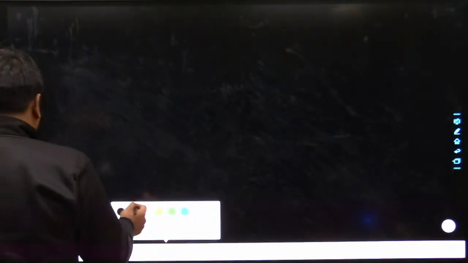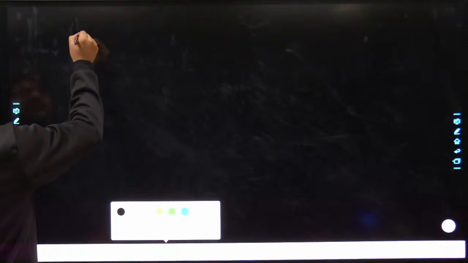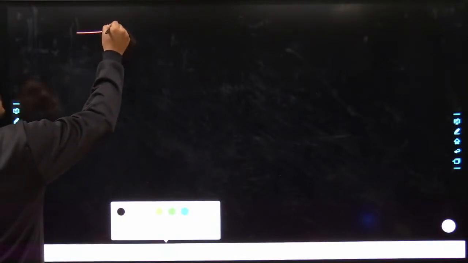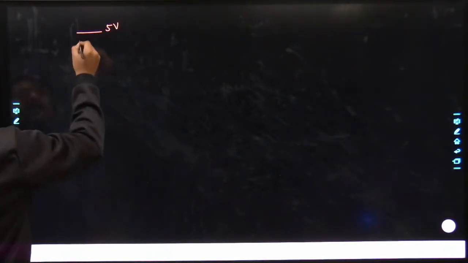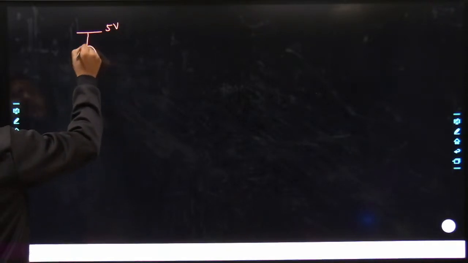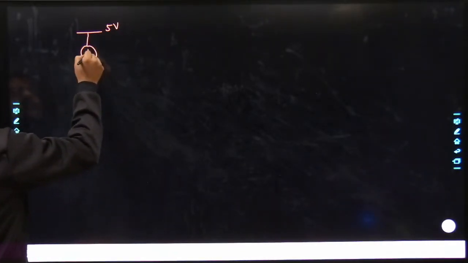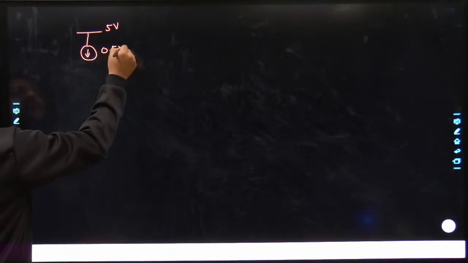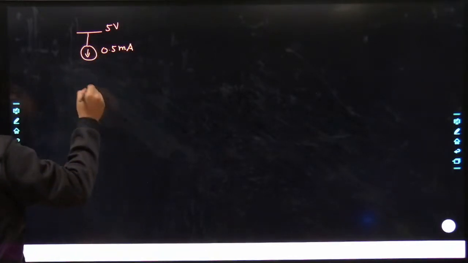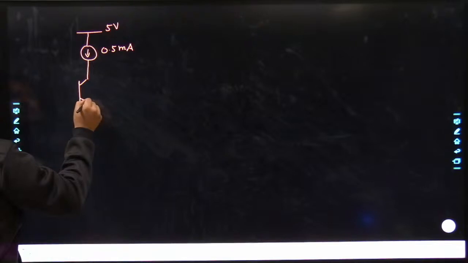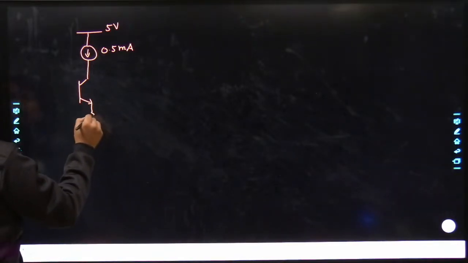See, almost the same sort of problem came into the GATE examination, but I have changed the problem a bit, and now the intensity of the problem would become very good. 0.5 milliampere. It's a problem of BJT DC biasing.